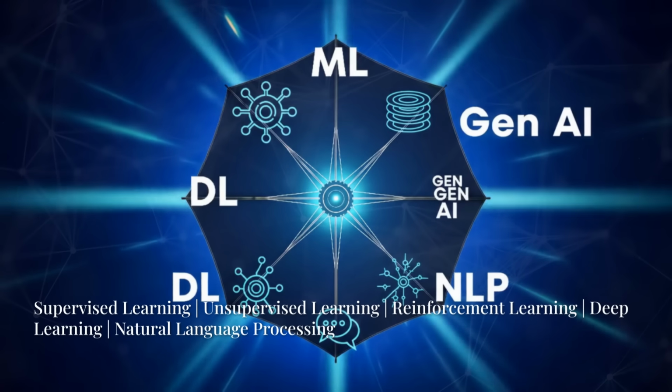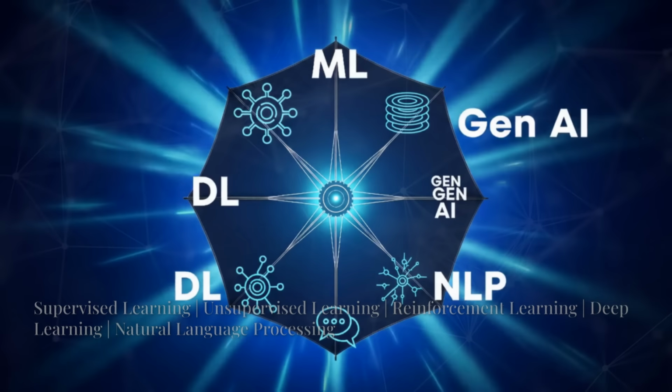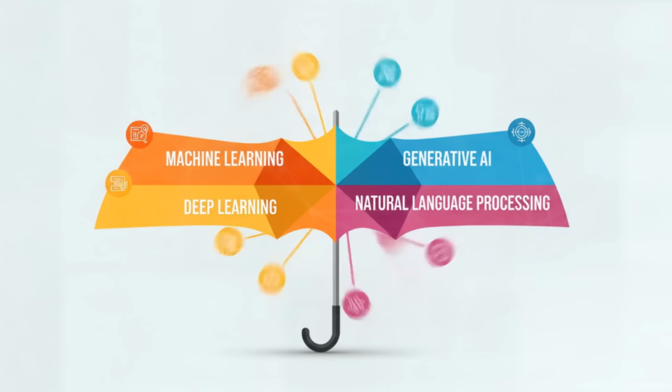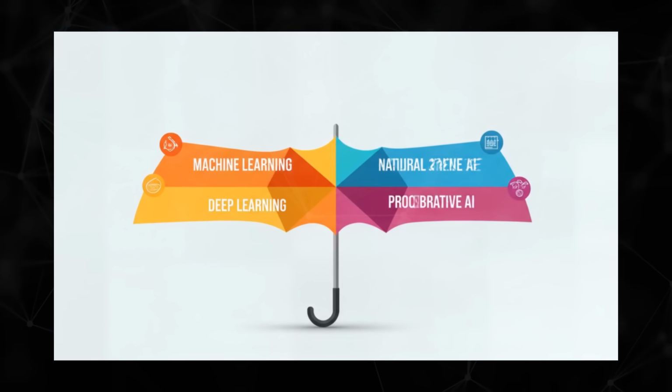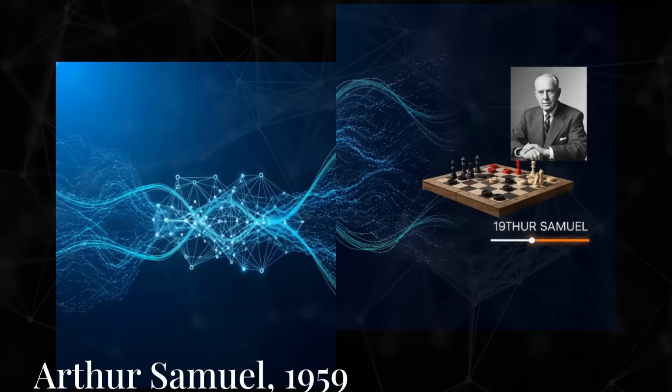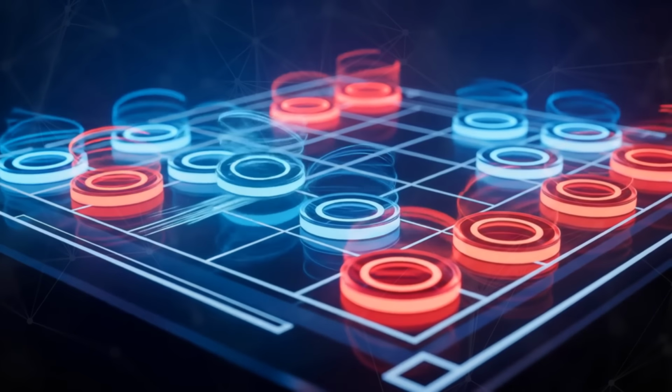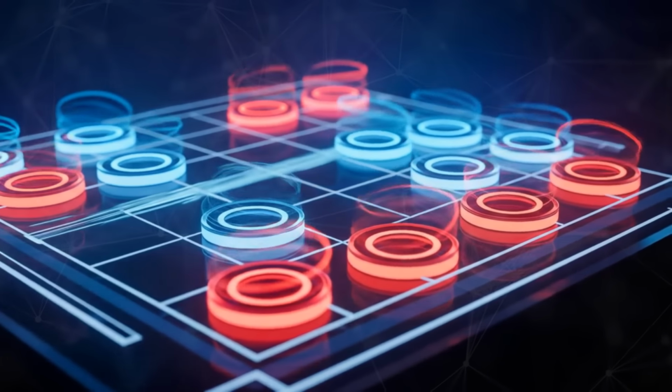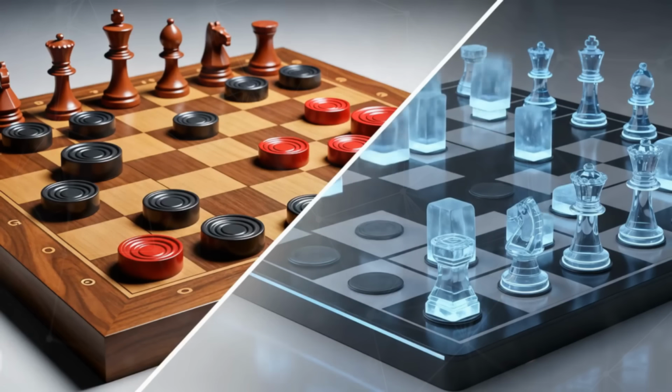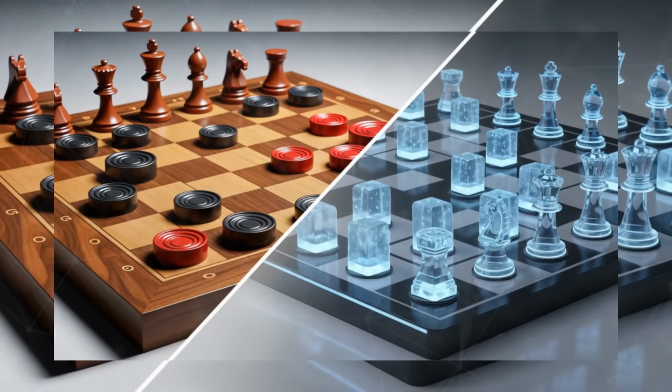AI is an umbrella term covering several fascinating subfields: machine learning, deep learning, natural language processing, and generative AI. Machine learning is a foundational subset of AI. Systems learn from data and make decisions without explicit instructions. Arthur Samuel coined the term in 1959 when he built a checkers program that improved through play.